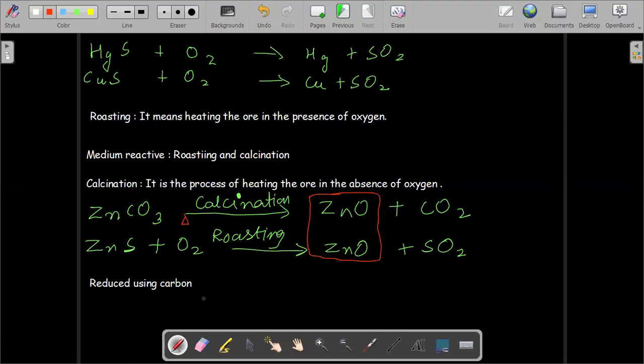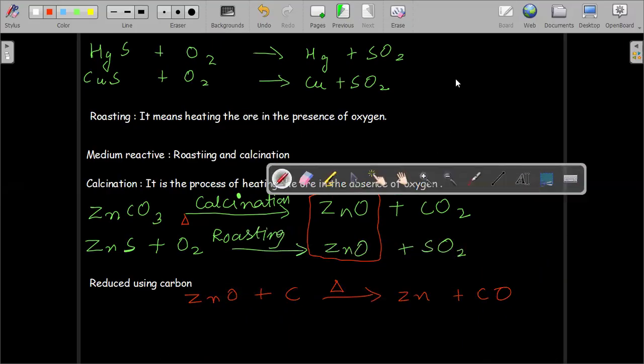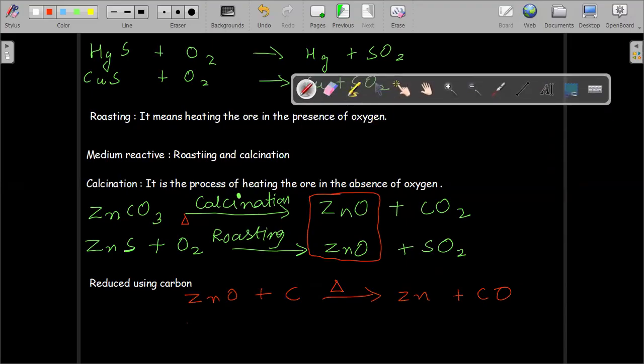Reducing using carbon, your zinc oxide will react with carbon when heated, to give you zinc plus carbon monoxide. This carbon monoxide which is obtained here can be further used.